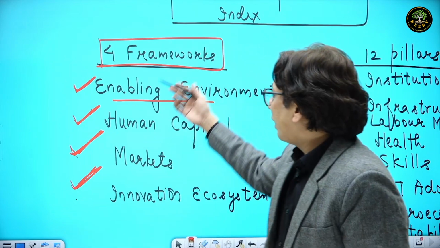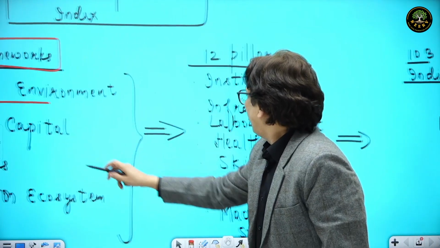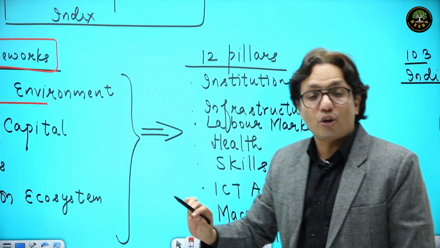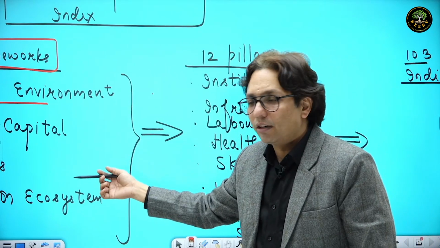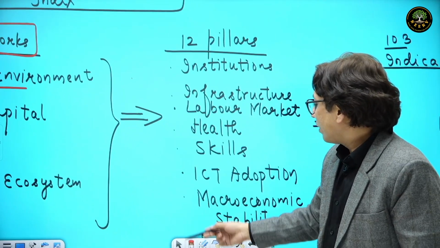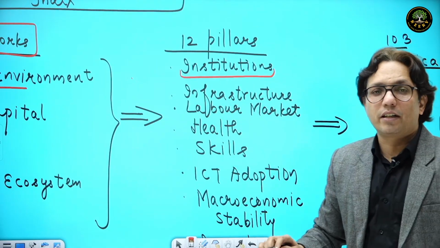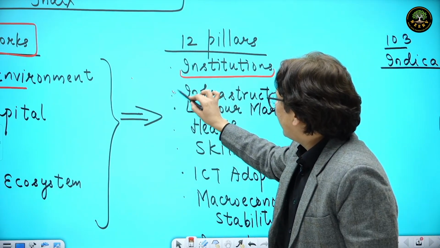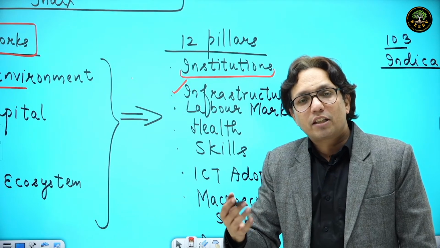All right. And for these 4 frameworks, we have 12 pillars. I haven't mentioned all the pillars because a question on them is not going to be asked. You can just get a hint from the 12 pillars of what I am going to discuss here. The 12 pillars include institutions. How are the institutions in the country? The executive, the polity. What's the status of infrastructure? Road, railways, ports, digital infrastructure, what's its condition?